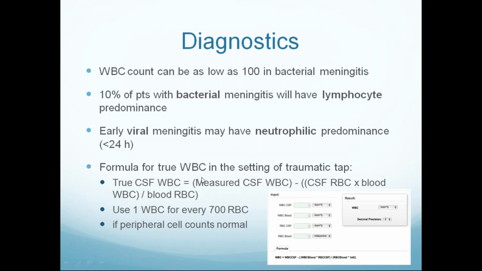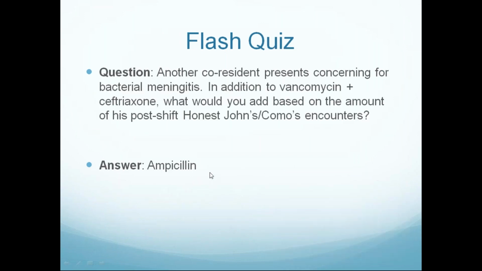If we puncture the subarachnoid space, there will sometimes be bleeding through epidural veins. This epidural blood mixed with CSF can mimic hemorrhagic CSF or xanthochromia. We can differentiate xanthochromia or a hemorrhagic tap from normal CSF by counting 1 WBC per 700 RBC. That gives the true CSF WBC. Or we can apply this formula for estimation of true CSF WBC.